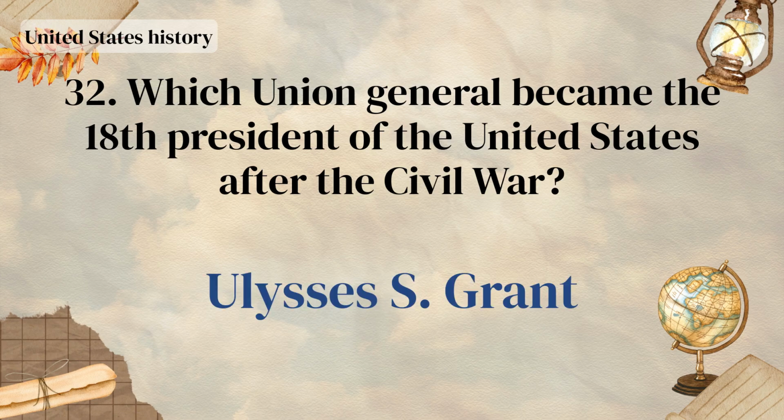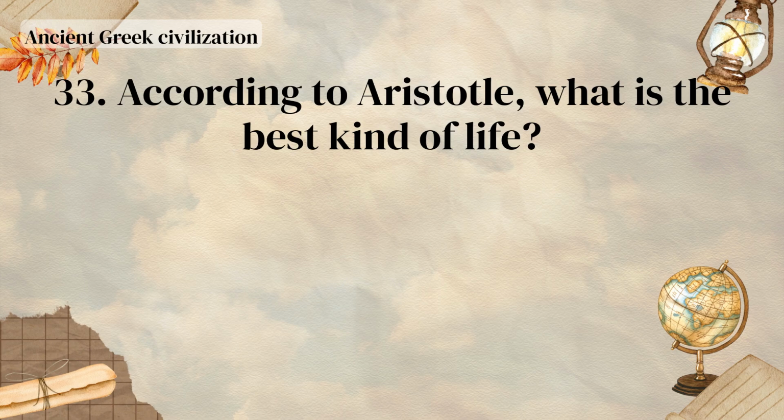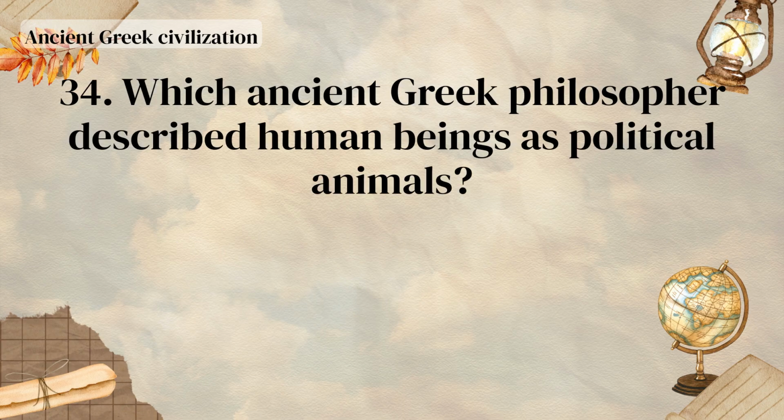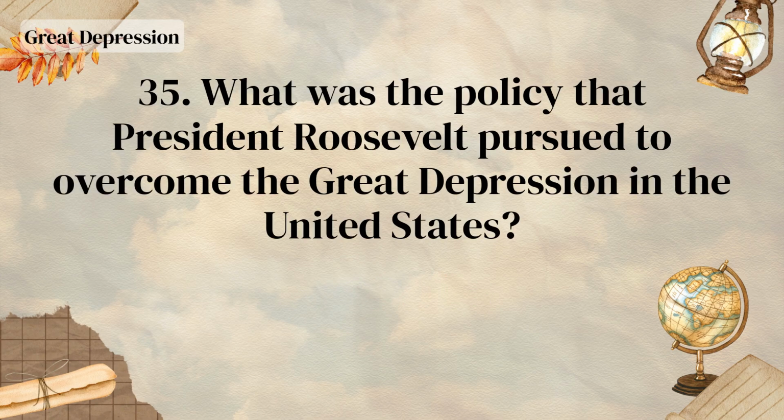Ulysses S. Grant. According to Aristotle, what is the best kind of life? A life that practices virtue, a life of the mean. Which ancient Greek philosopher described human beings as political animals? Aristotle. What was the policy that President Roosevelt pursued to overcome the Great Depression in the United States?